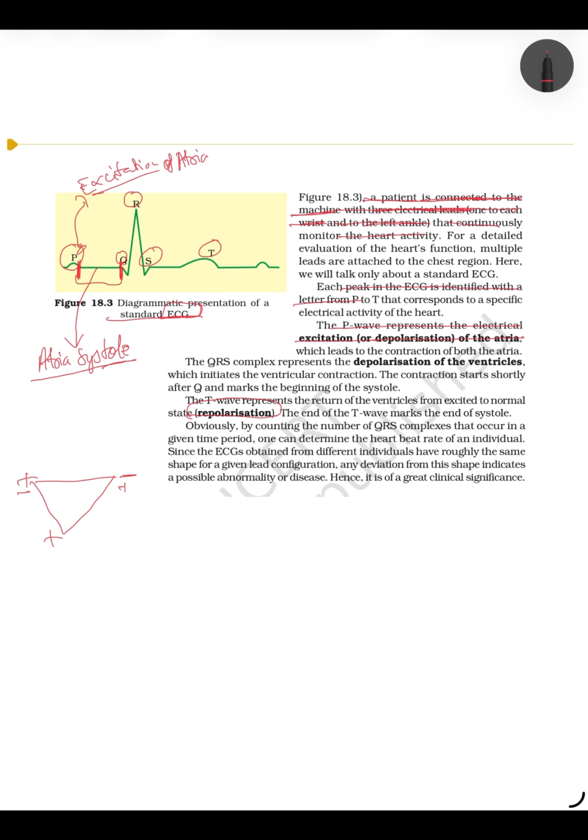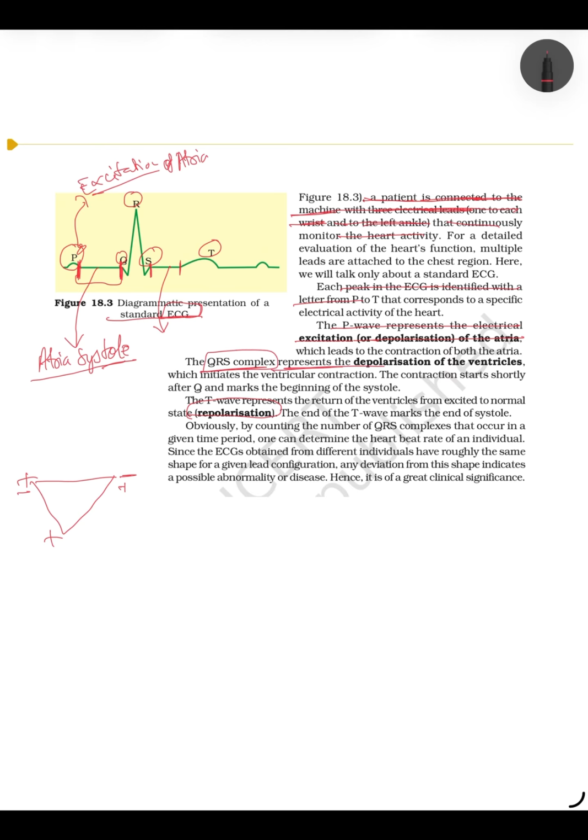Then what happened? This QRS is the stimulus of AVN, Purkinje fiber and all. QRS complex is ventricle depolarization.